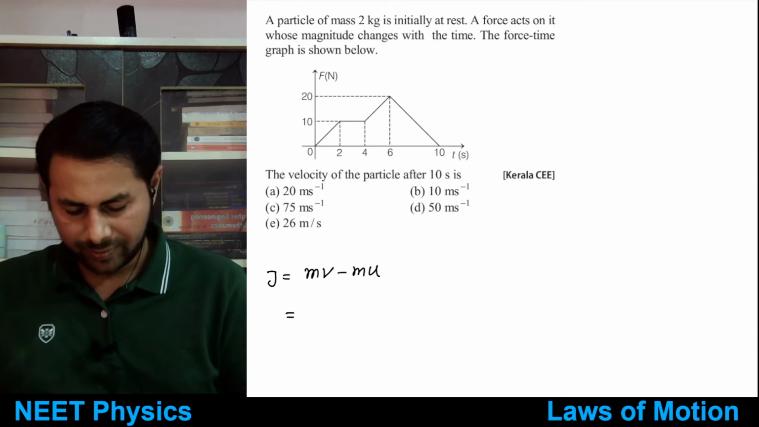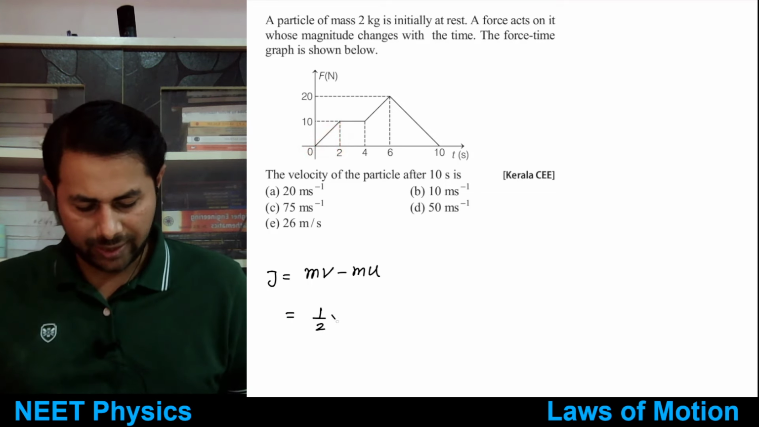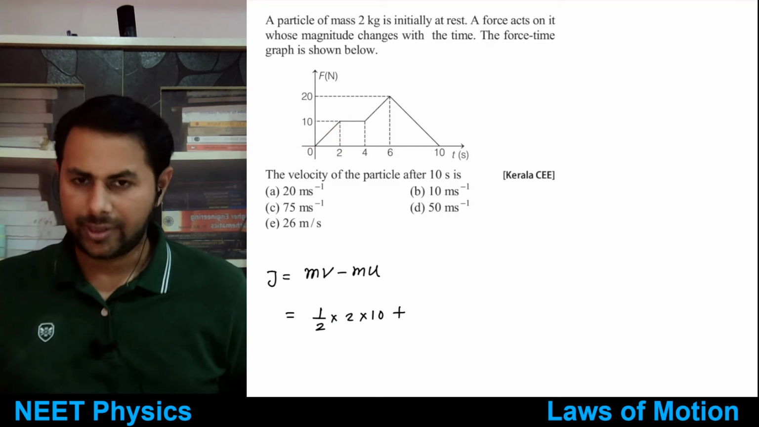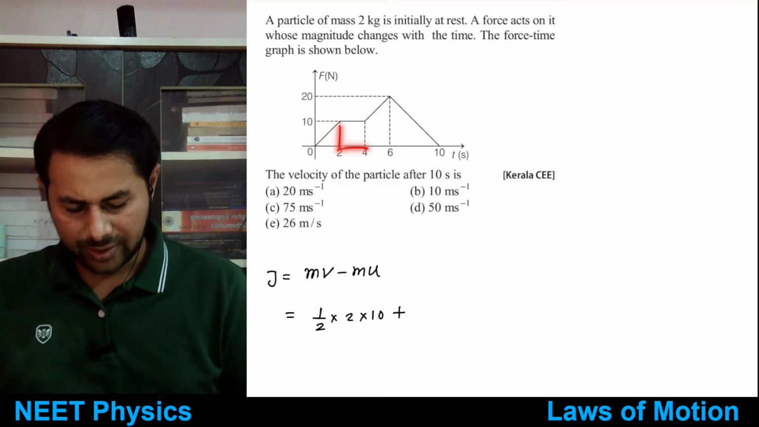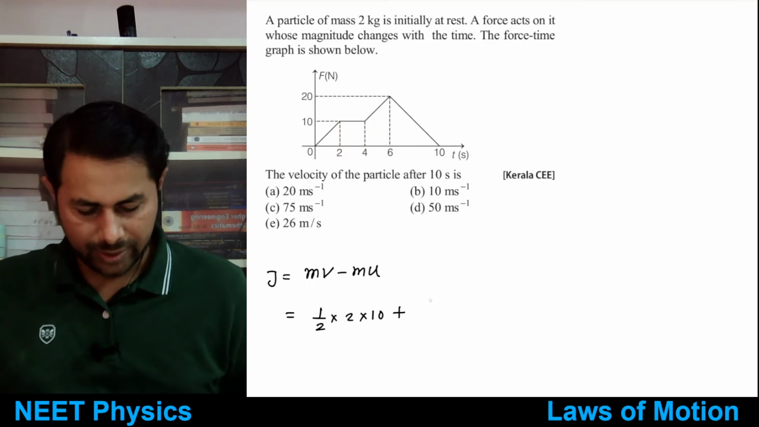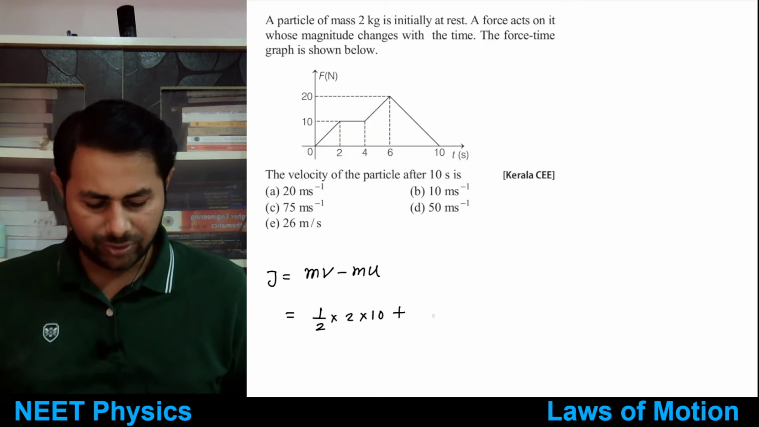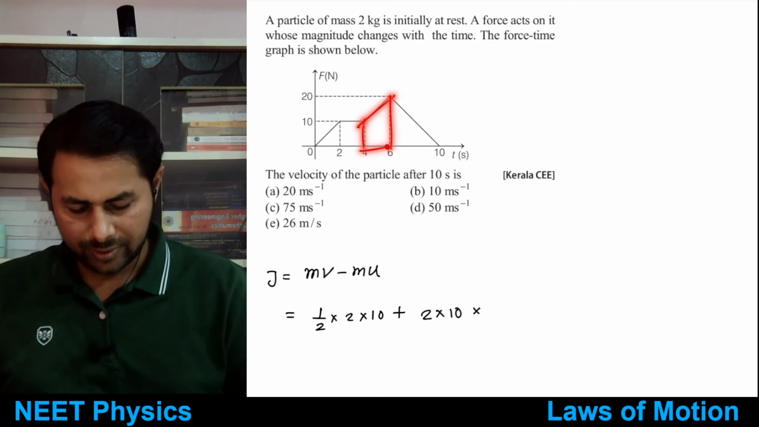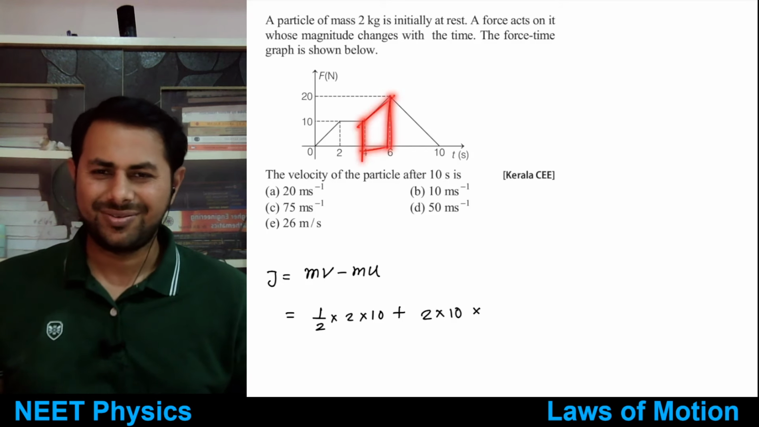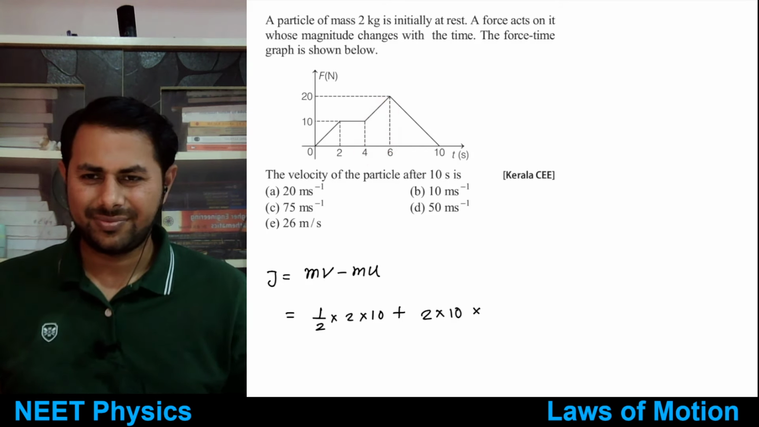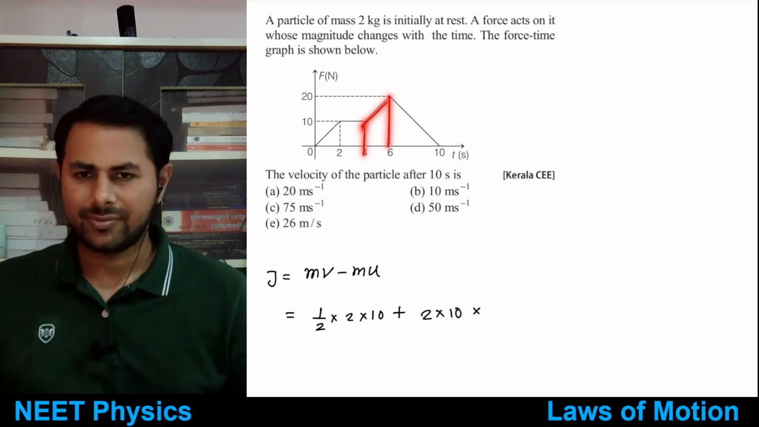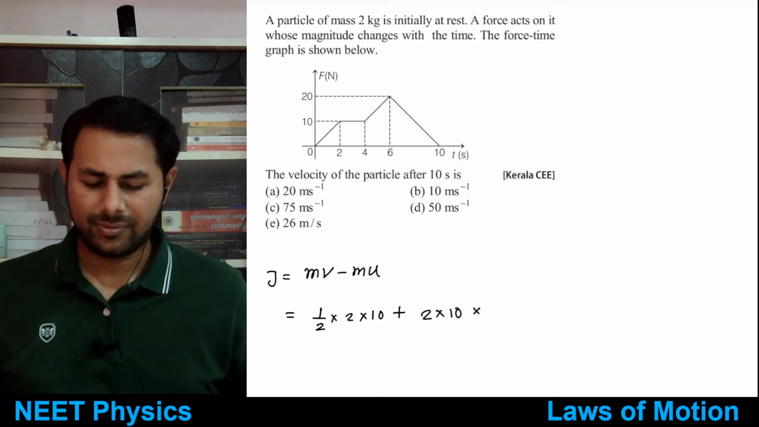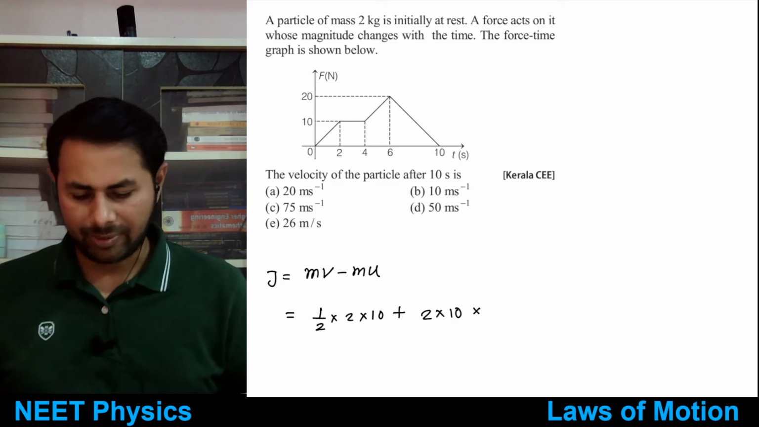So what is this area? Area of this triangle is half of base into height, half of 2 into 10, plus area of this thing is, not half, it's just 2 into 10 because it's a rectangle. Now what is this thing? This is a trapezoid or trapezium. What is the area of trapezium? Do you know area of a trapezium?